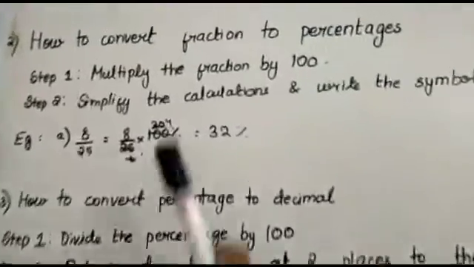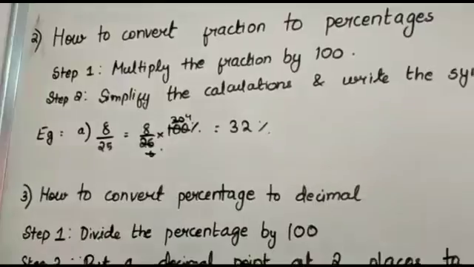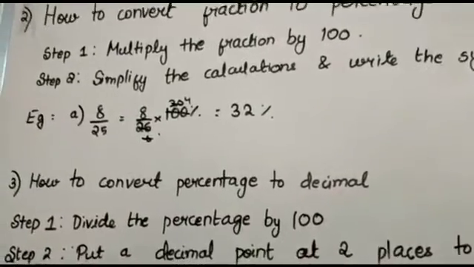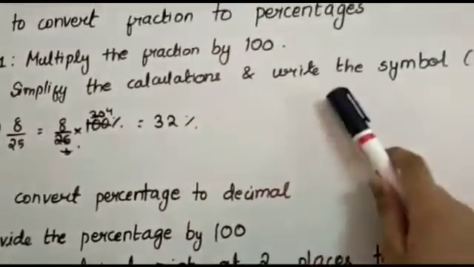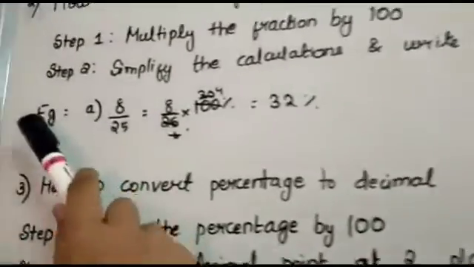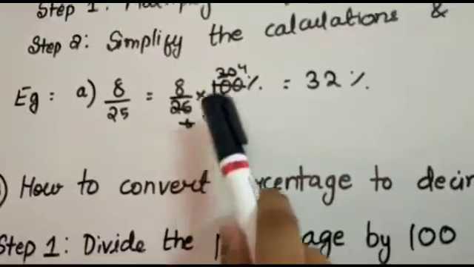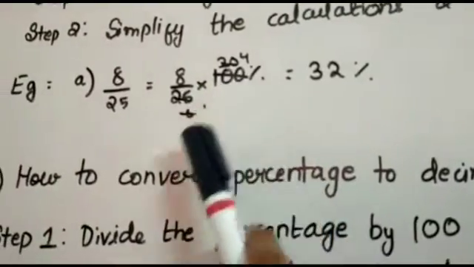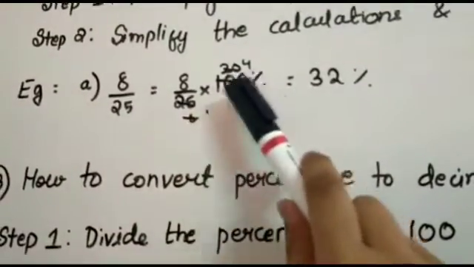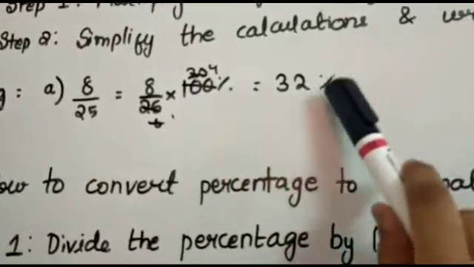Now we will know how to convert fraction to percentage. Step 1. Multiply the fraction by 100. Step 2. Simplify the calculations and write the symbol percent. So I have given an example here, 8 by 25. So here I have multiplied the fraction by 100% and simplified the calculations, and I got the answer 32%.